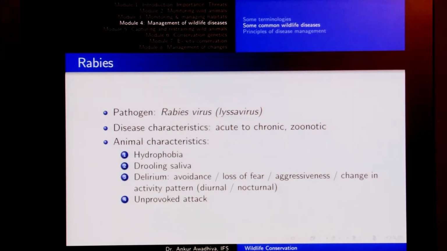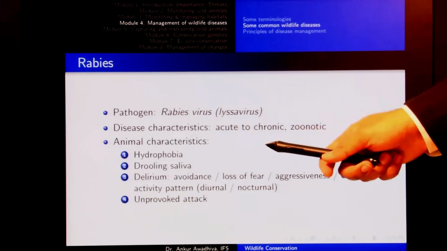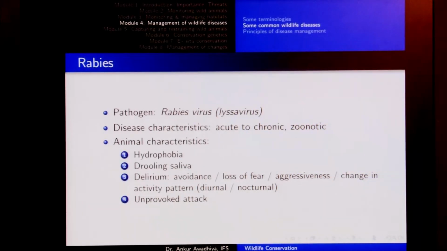Acute to chronic means that in certain situations we can have this disease in an acute manner. So, an animal gets this disease and, say, within a few weeks it shows the symptoms, or in some cases we can even have chronic cases. In the case of some animals, they could be bitten by rabid animals and then not show symptoms for years together. Say even after 6 or 7 years, this animal might suddenly start showing the symptoms. So, it can be acute or it can be chronic. Again, it is a zoonotic disease, which means that it can be spread from the animal to human beings.